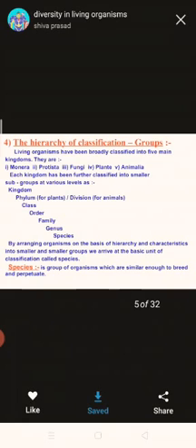So, by arranging organisms on the basis of hierarchy and characteristics into smaller and smaller groups, we arrive at the basic unit of classification called species. Species means a group of organisms which are similar enough to breed and perpetuate.